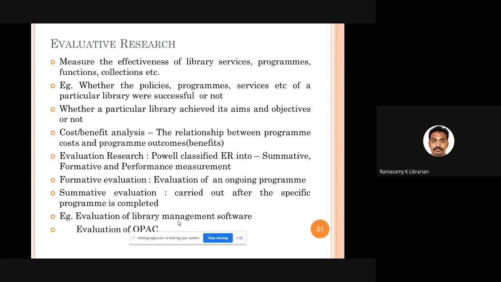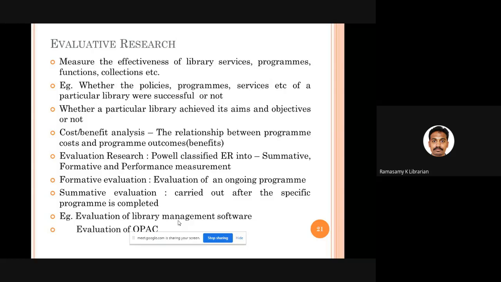Okay. Then comes evaluative research. Many a time we conduct evaluative research in libraries. Here we are trying to measure how effective our library services are, how effective our library programs are, how effectively we are functioning, how effectively our collections are satisfying the information needs of the users.